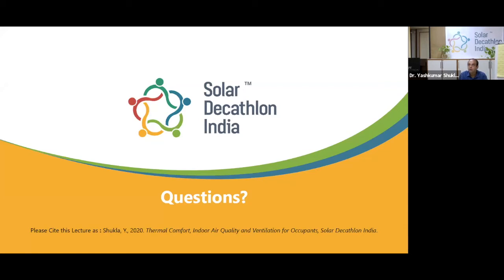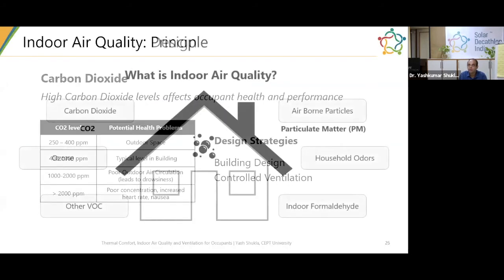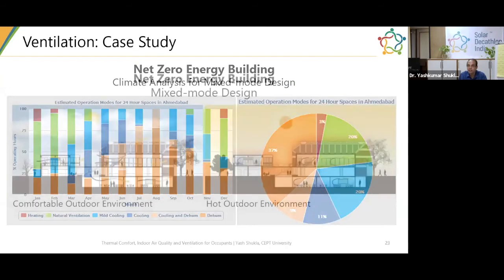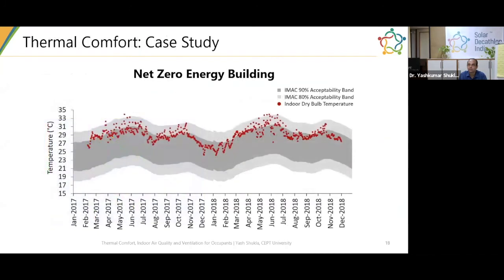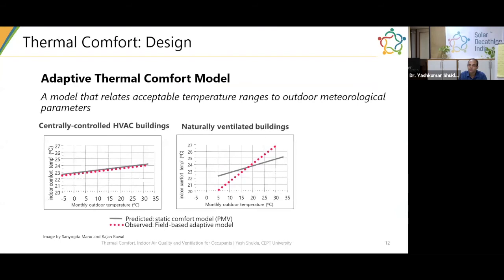Now, let me go to that slide. If you are talking about the adaptive thermal comfort model and the scale in which the operative temperature is defined, I think that's what you are referring to. Here, we do not talk about operative temperature. Here we talk about monthly outdoor temperature and indoor comfort temperature, which is again an operative temperature. But no, the topography will not change the operative temperature. It will just change based on what your strategies are. The formula remains constant, and it won't change based on different cities or different locations.